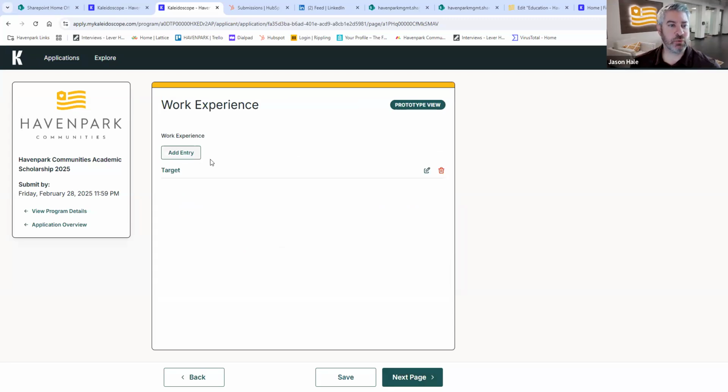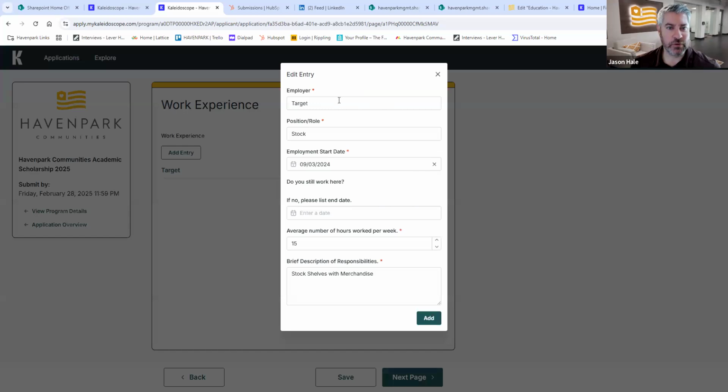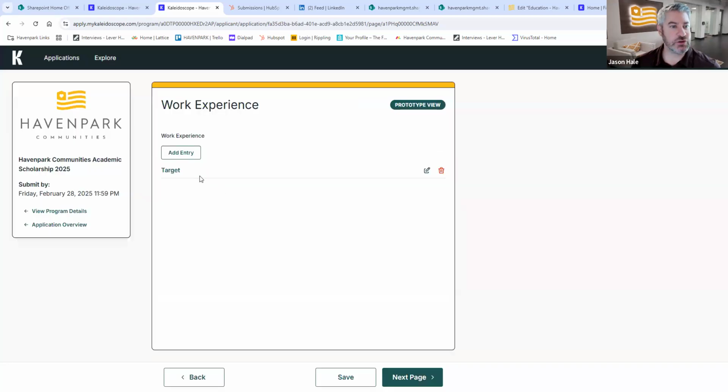Here's where you can put down any work experience. So I put one already just as a sample. You can go in here and essentially put the name of your employer, your position, when you started, if you still work there, or if you do not, you'd enter a date there, the number of hours that you work per week, and then you can put a description of your responsibilities there. You can add a number of these as you would like, certainly, and keep on populating that and creating those work experiences that you may have had.